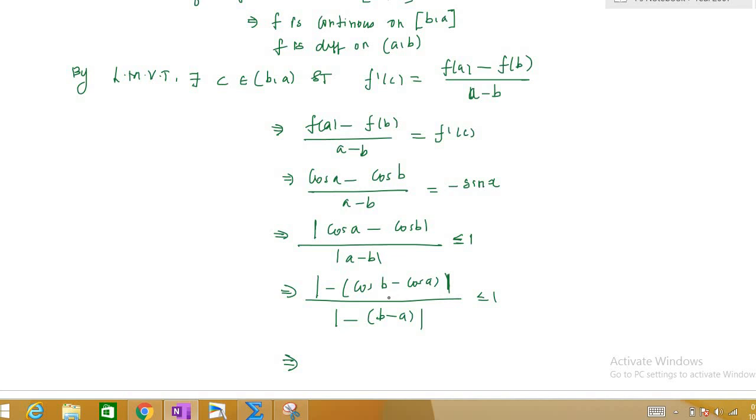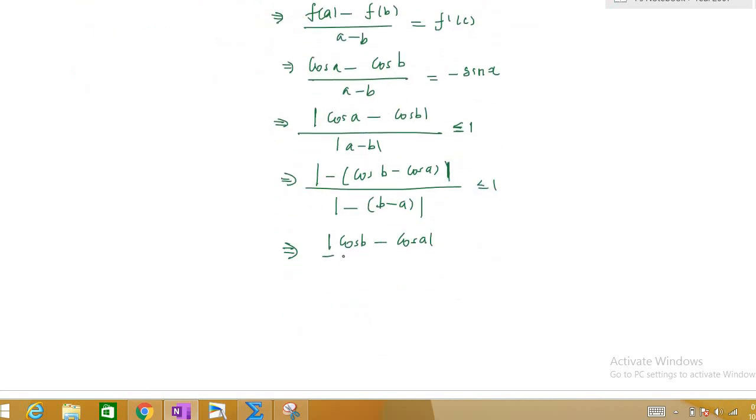Modulus of minus something is the same as modulus of cos b minus cos a, because the negative will be changed to positive. So therefore modulus of cos b minus cos a is less than or equal to modulus of b minus a,